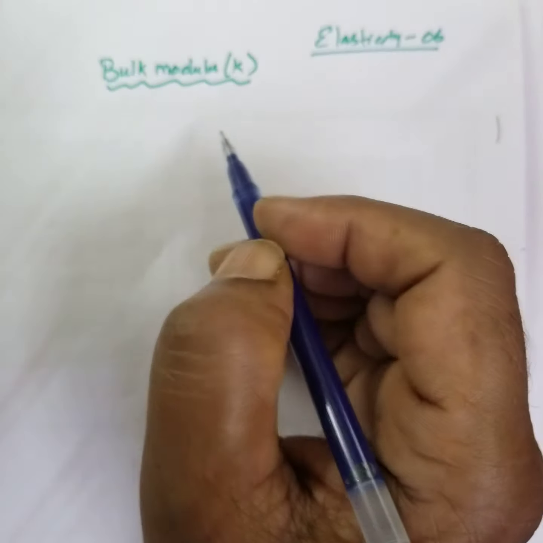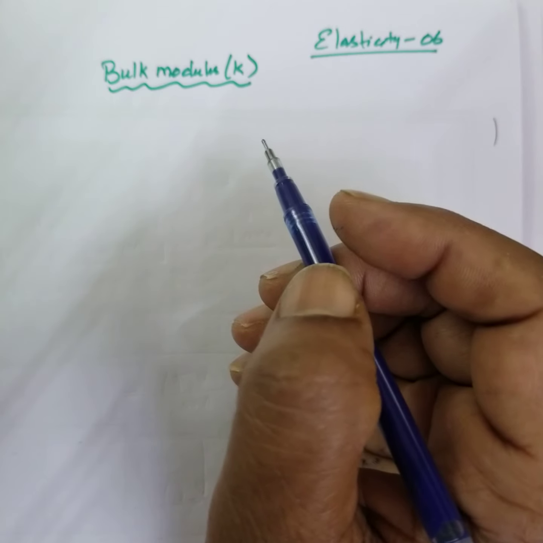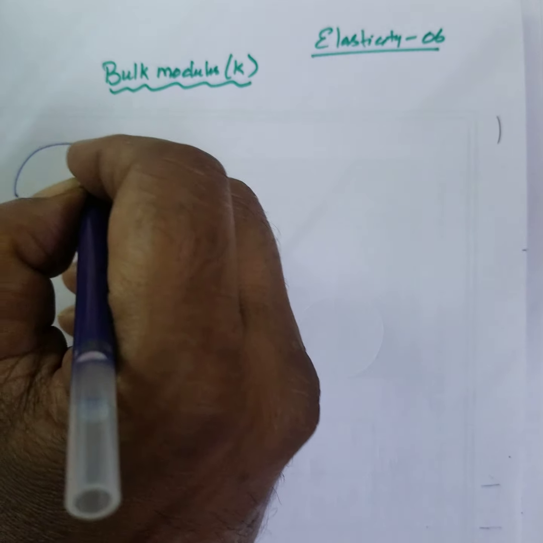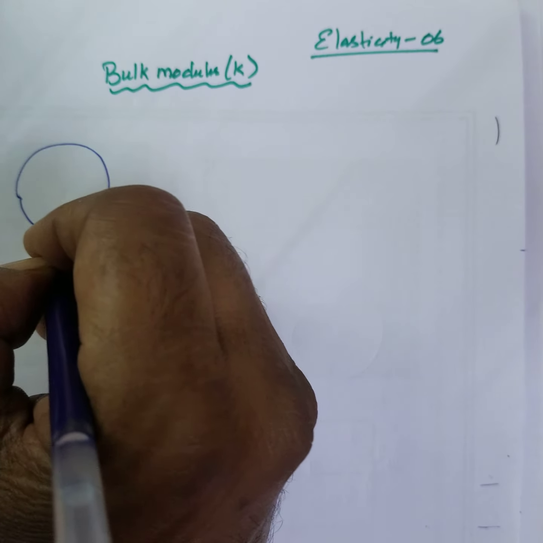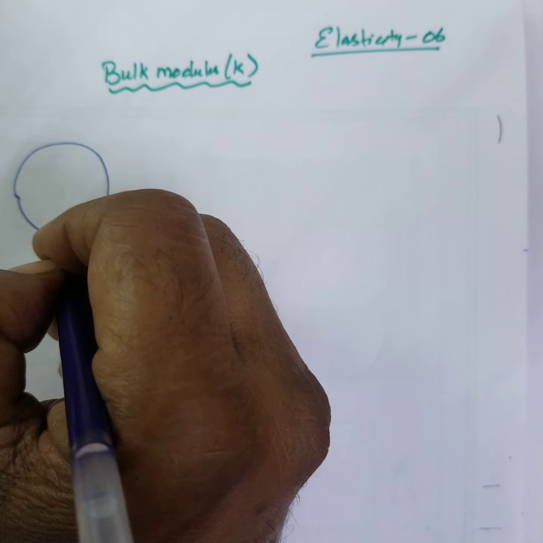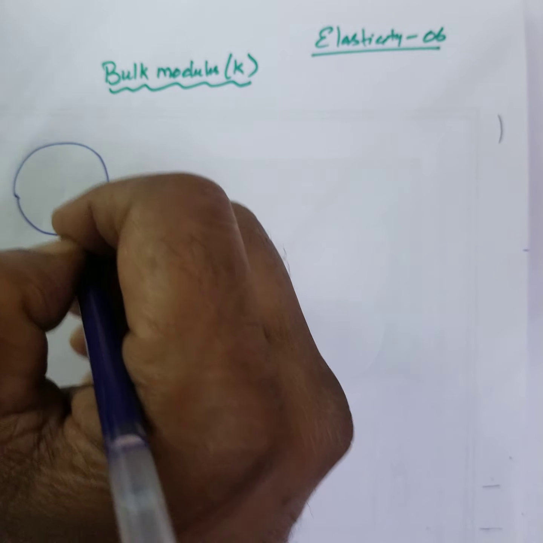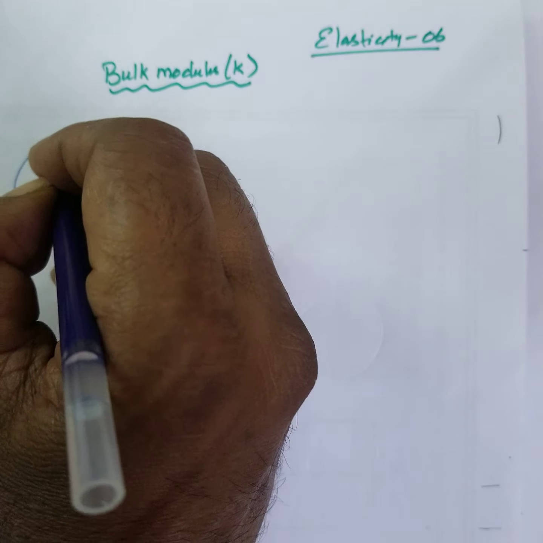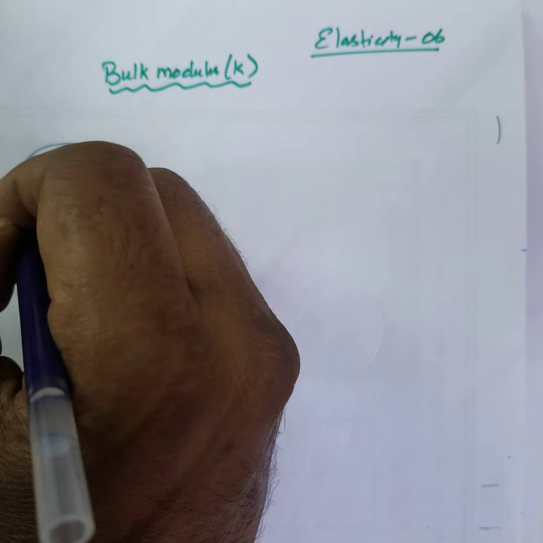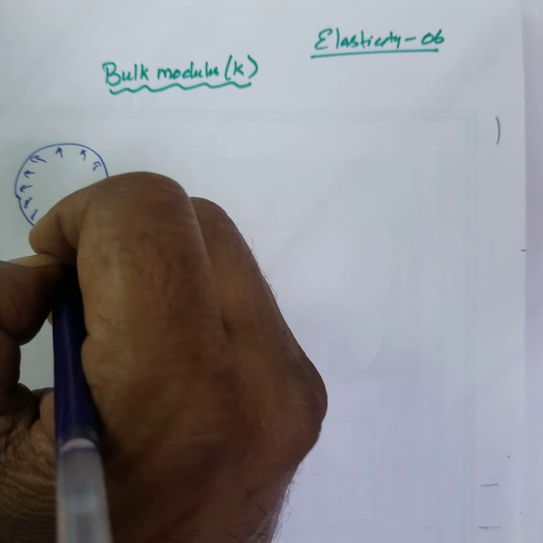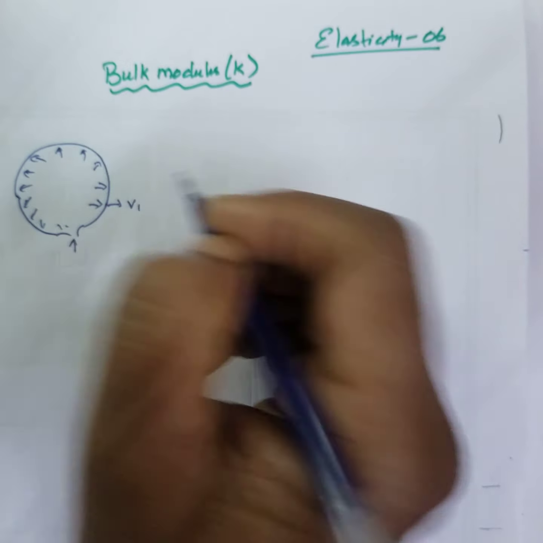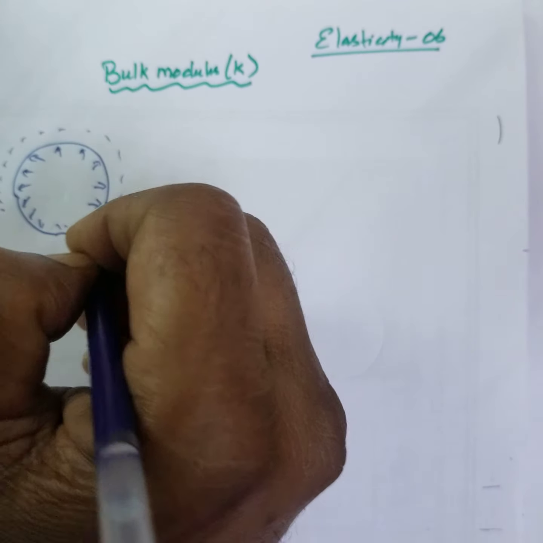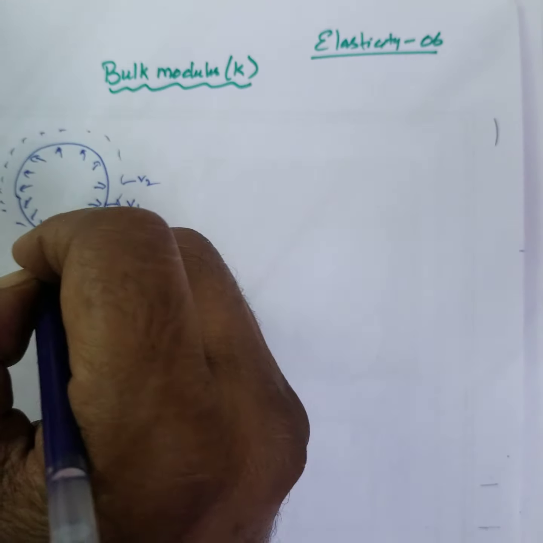Today, let me discuss bulk modulus. Take a body, for example a balloon that is being inflated. What will happen? The air enters the balloon, and force acts in all directions, is it not? This is the original volume V1. The volume increases, and this is V2.